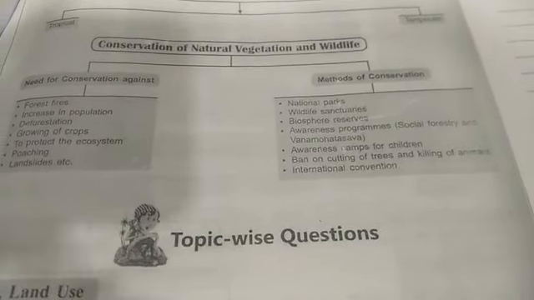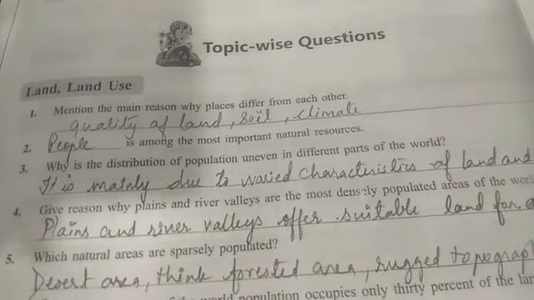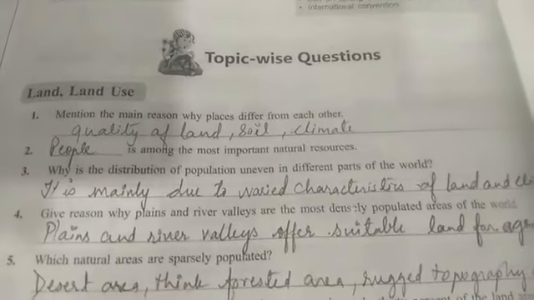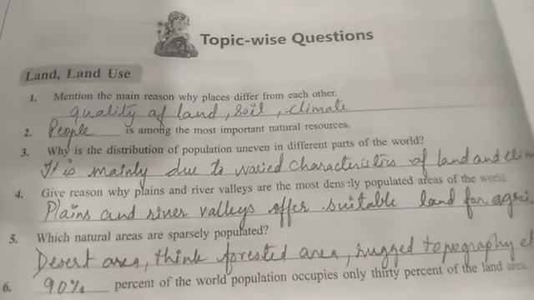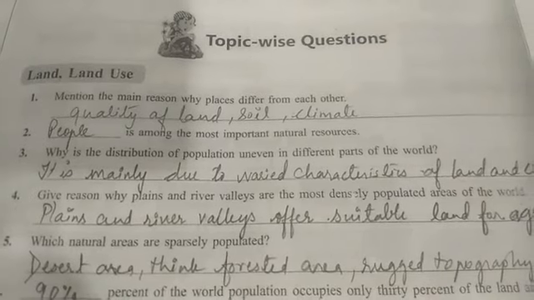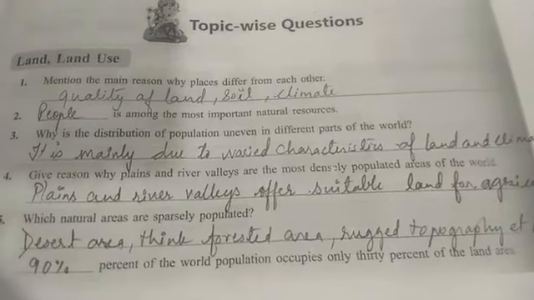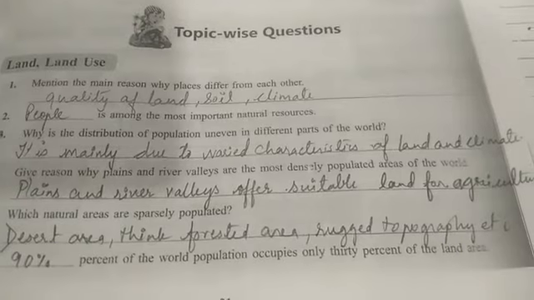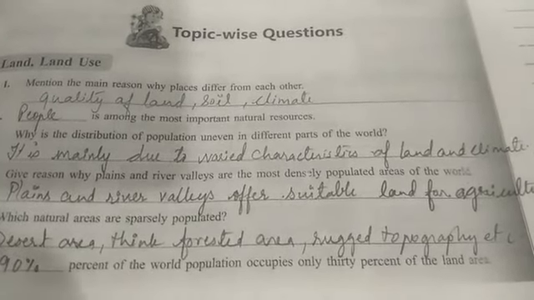So here we start with our exercise. The first topic is land and land use. Mention the main reason why places differ from each other. That is quality of land, soil and climate. People are among the most important natural resources. Why is the distribution of population uneven in different parts of the world? It is mainly due to varied characteristics of land and climate.